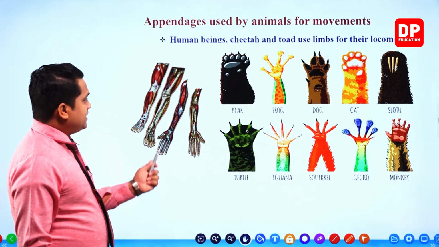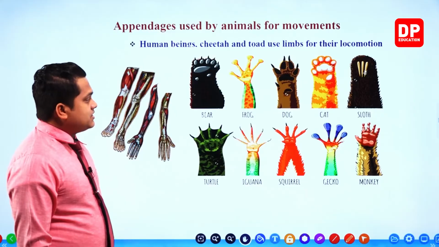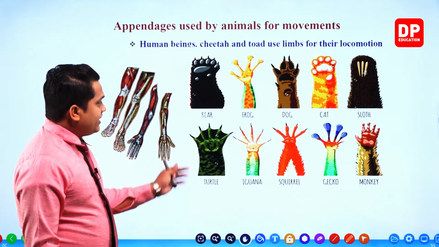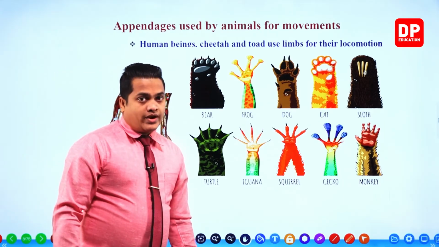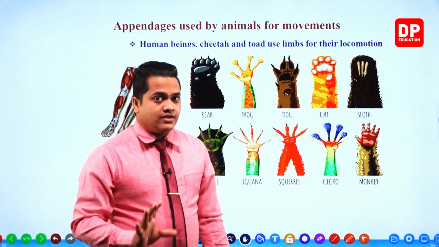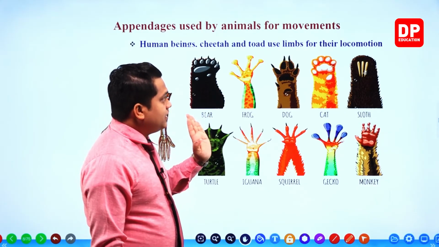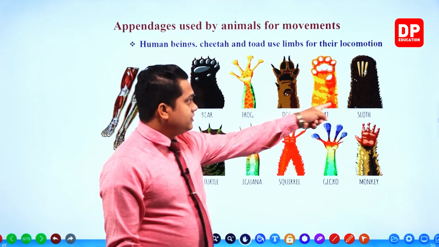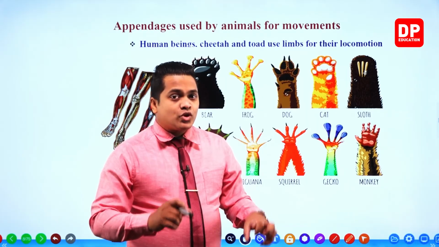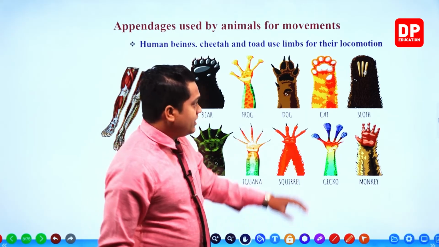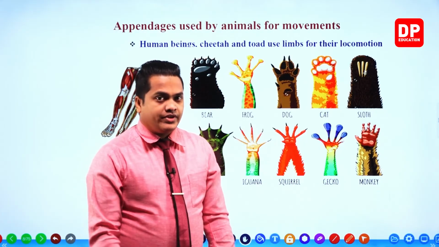So these are the locomotive structures that we can observe within the animals. In order to move from one place to another quite easily, they have different structures within the limbs. A sloth is a bear-like animal which climbs trees. Mainly they live within the trees, so they have sharp claws which help them climb trees.